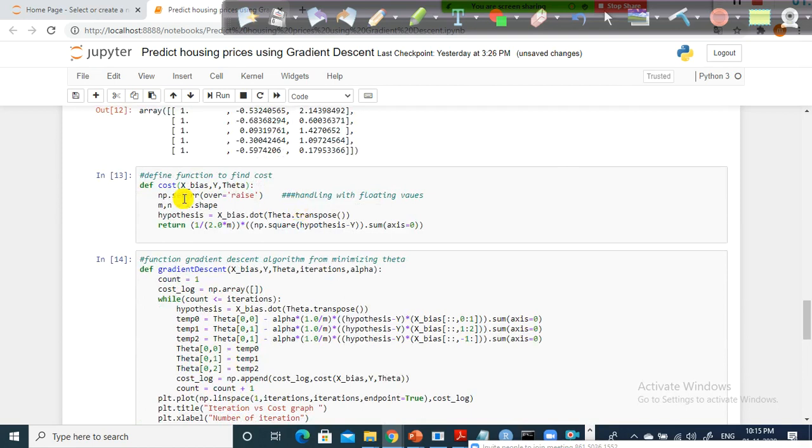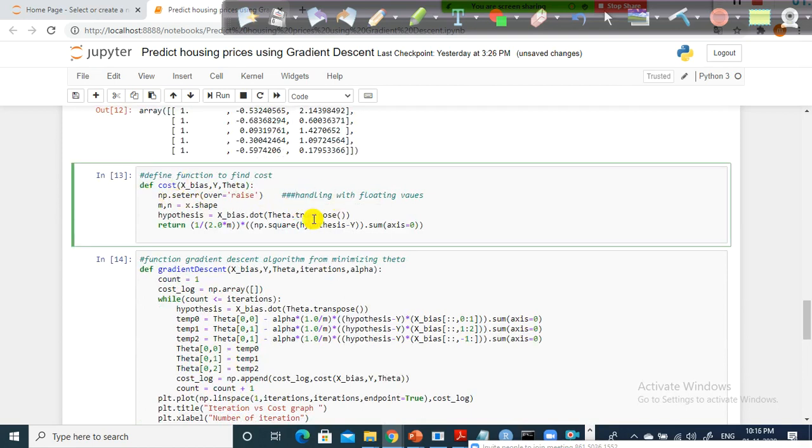So here what I'm doing is I simply find out the cost function. I define a cost function. For each and every iteration, when I take each and every step, what is the cost? Which means for each and every value for theta naught and theta 1, what is the corresponding cost? That is what I'm trying to find out here.